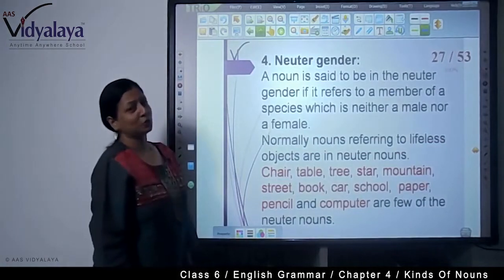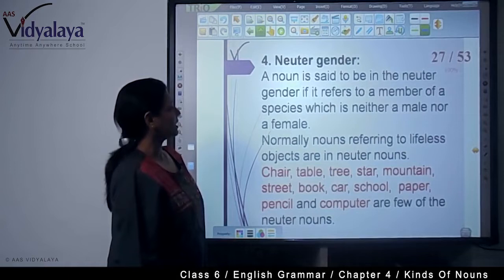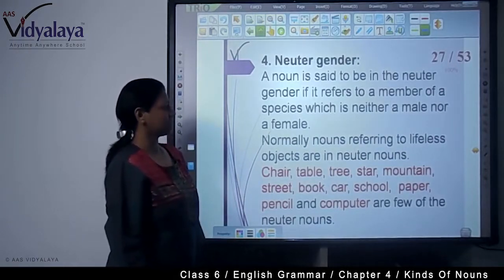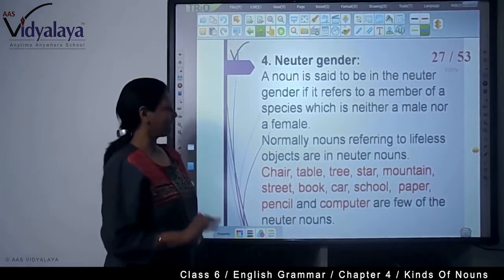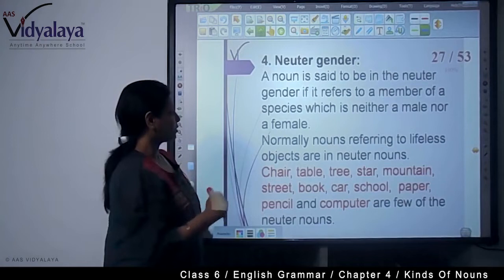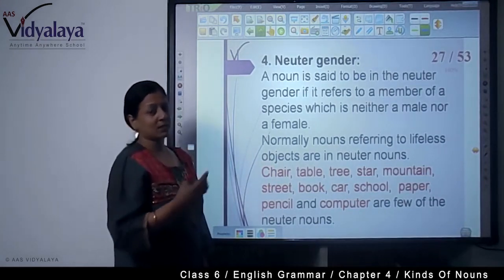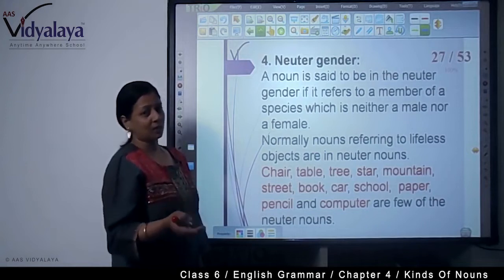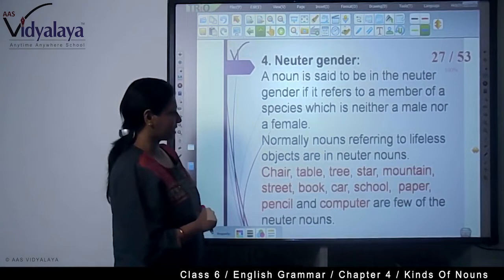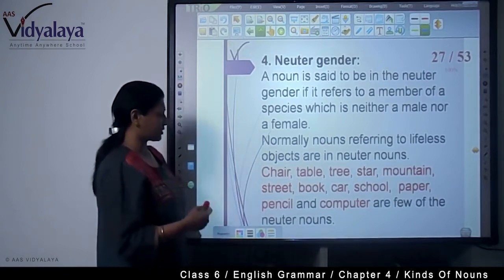Then comes the neuter gender. What is that? A noun is said to be in the neuter gender if it refers to a member of a species which is neither male nor female. For example, nouns referring to lifeless objects are neuter nouns because they are neither male nor female. Now all the lifeless objects, we can say chair, table, star, tree, mountain, street.